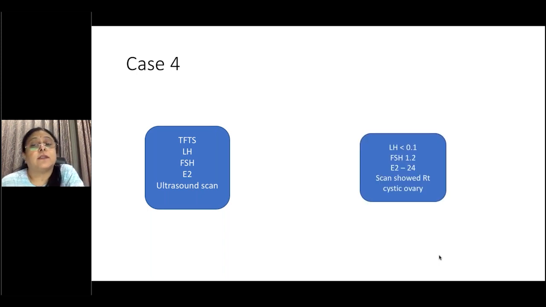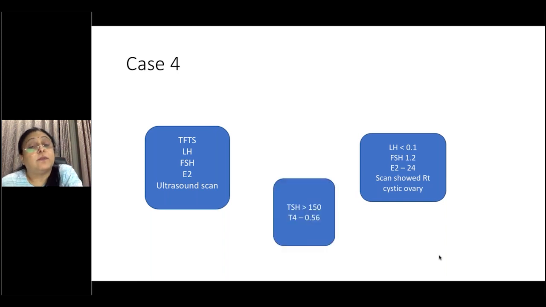The LH came back as less than 0.1, FSH was 1.2. These both are suggesting that this is not central precocious puberty. Estradiol was 24, which is usually less than 10. Some labs will say less than 20, but this is just a touch on the high side. The scan still showed a right multicystic ovary.